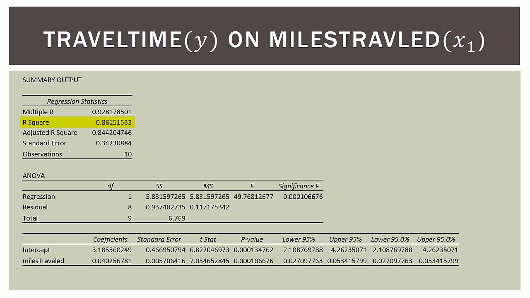Now R square is the proportion or percentage of variation in the dependent variable accounted for by the independent variable. So we can look at it as a percentage. So 86.15% of the variation in the dependent variable is accounted for by the independent variable. That's pretty high. Now the adjusted R square, that's the same thing as the R square, obviously. It is just adjusted for the number of independent variables in our model, which in this case is 1. So it will always be lower than the R squared, and how much lower really depends on the specific circumstances we're in.